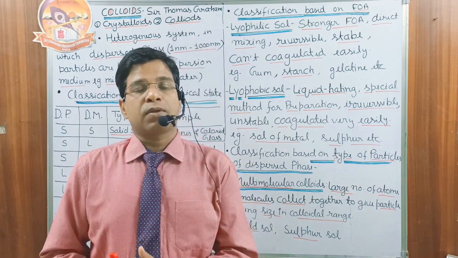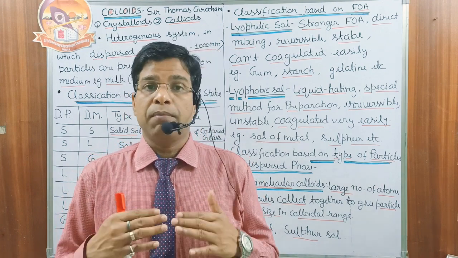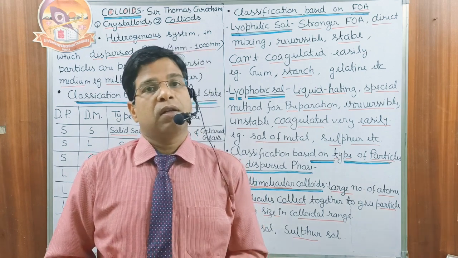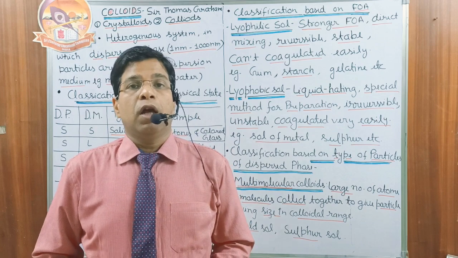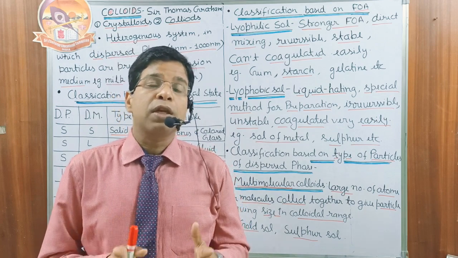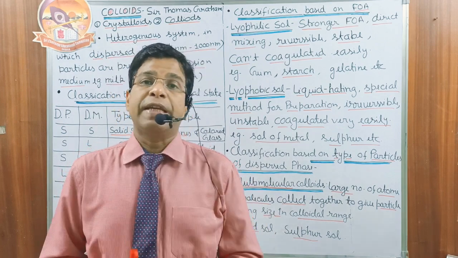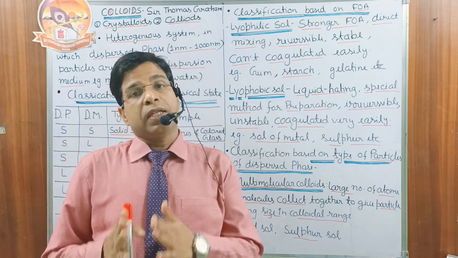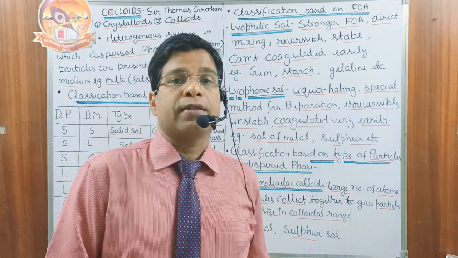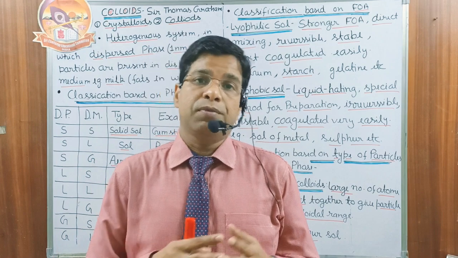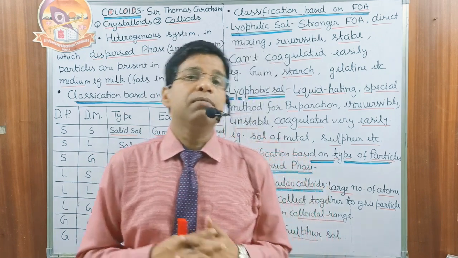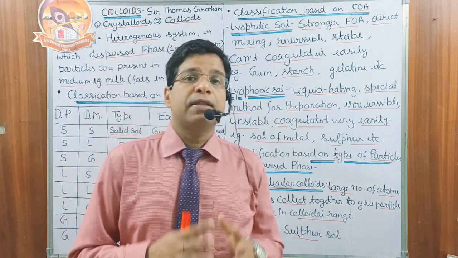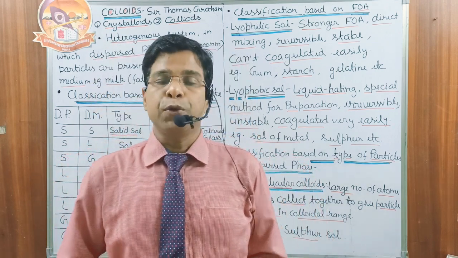Crystalloids are substances that can cross the animal membrane very easily, like NaCl or the solution of any salt. And colloids are substances that cannot cross the animal membrane very easily, like glue and gums. But nowadays this terminology is not in use.